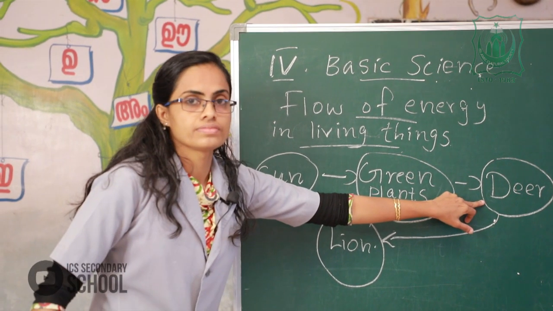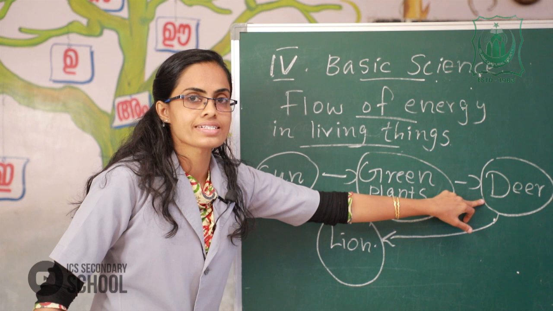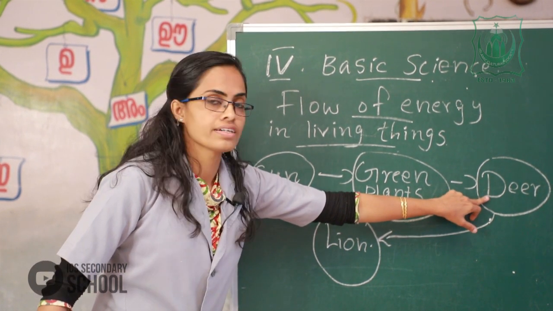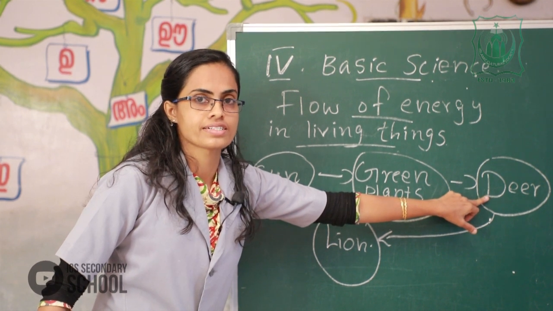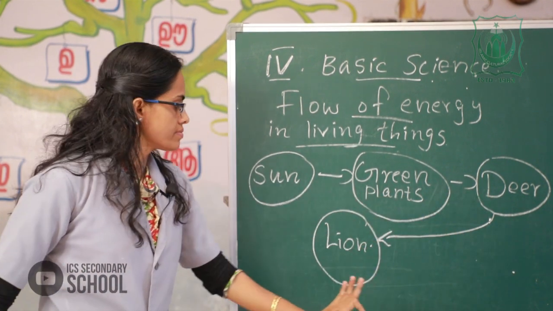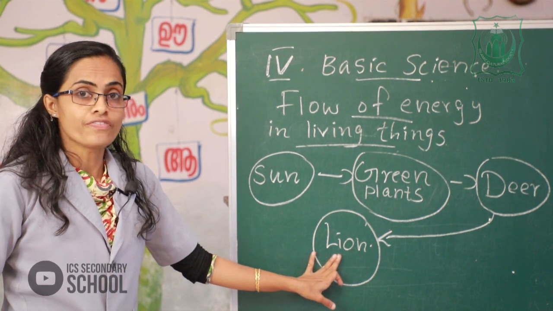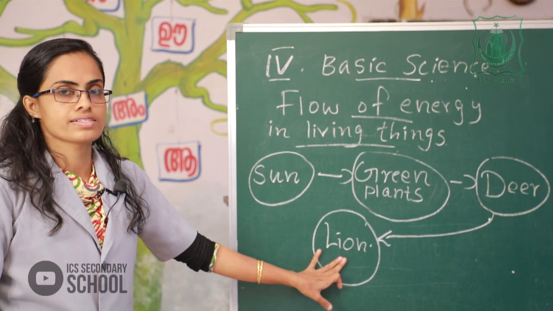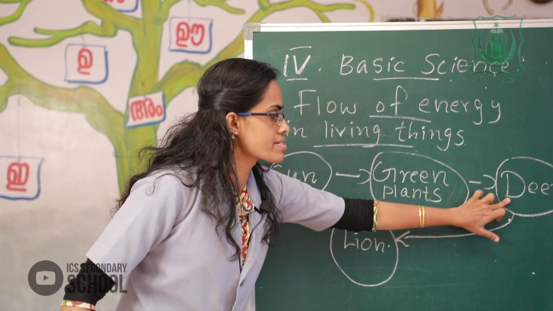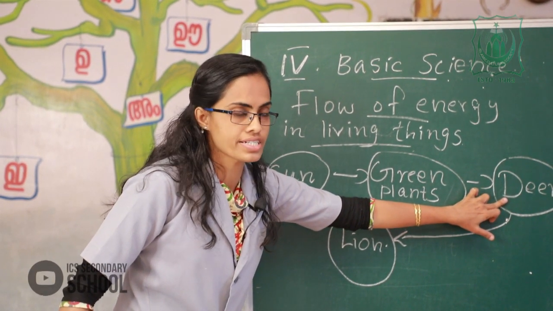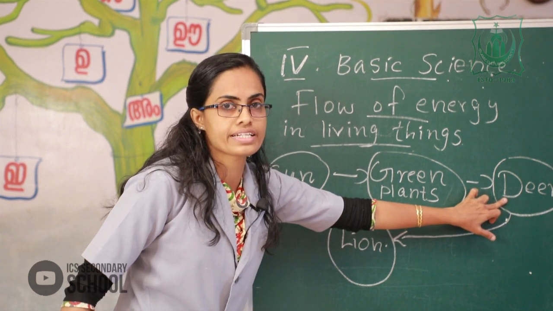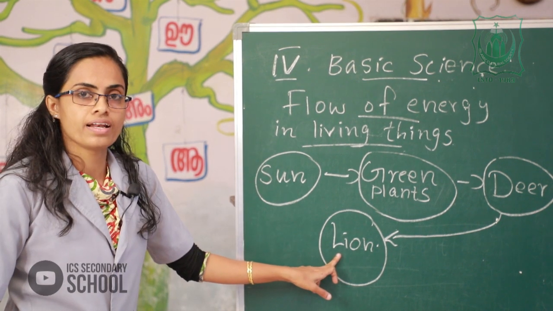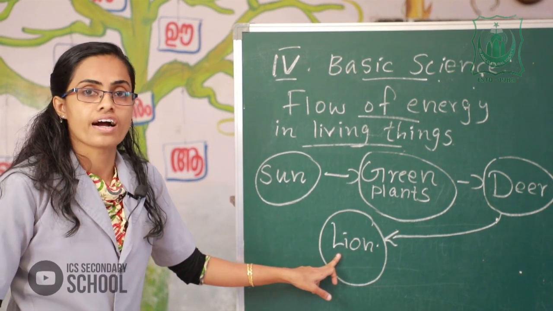Deer are plant eating animals, they eat only plants. Lion is a flesh eating animal, it eats only flesh. Plant eating animals, like deer, are called herbivores. And flesh eating animals, like lion, are called carnivores.